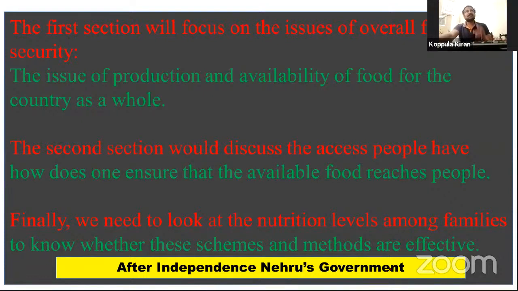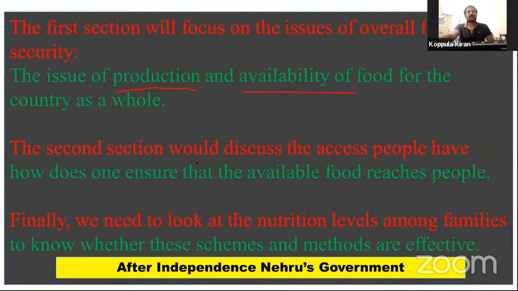In this chapter we will discuss two sections in depth. Mainly, the first section will focus on the issues of overall food security. The issue of production and availability of food for the country as a whole. What is the production? What is the availability? How to increase production? Let us discuss the following topics.